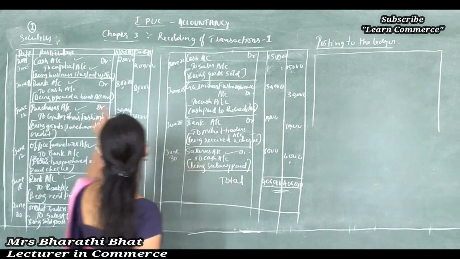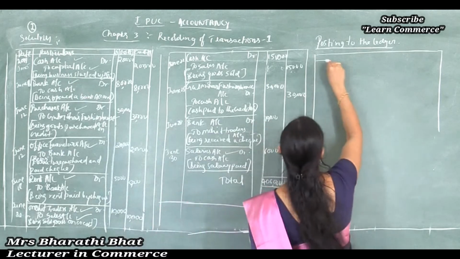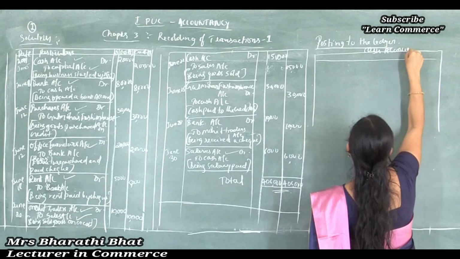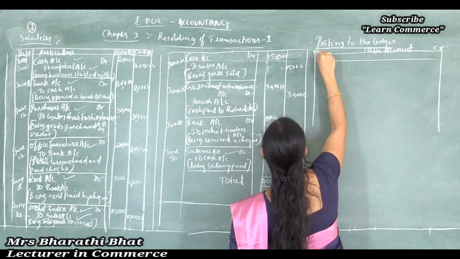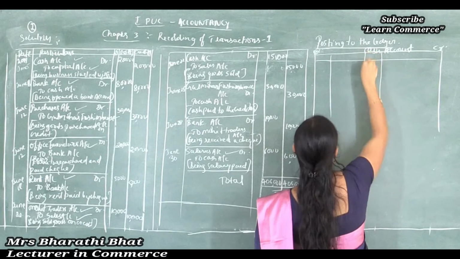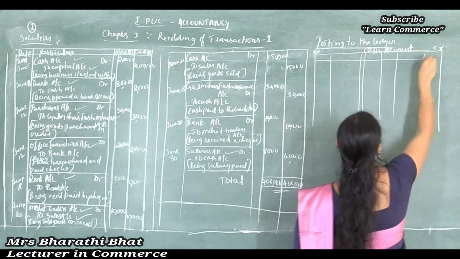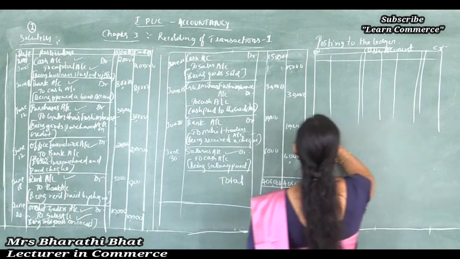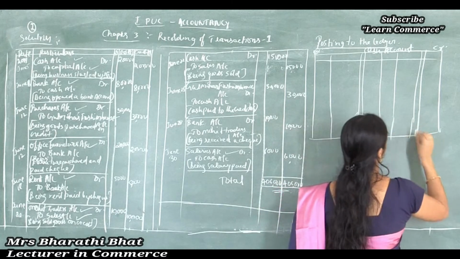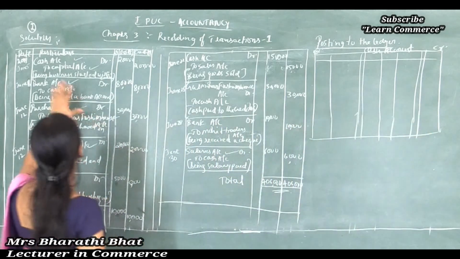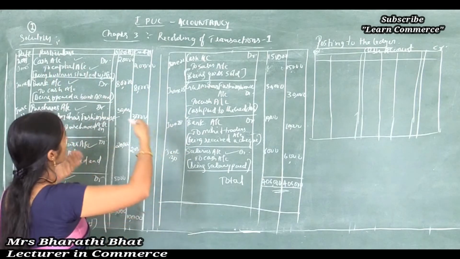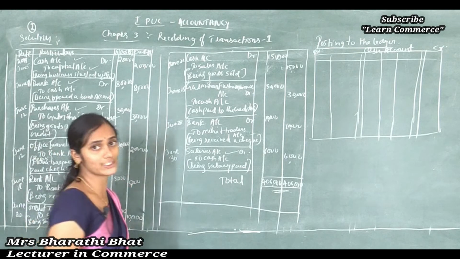So first we should prepare the cash account. Cash account: divide it into credit, debit, and date. Let's analyze the whole journal entries and pick the transactions related to the cash account.